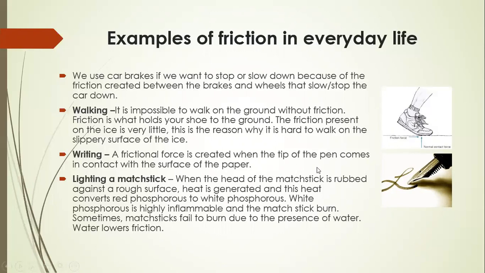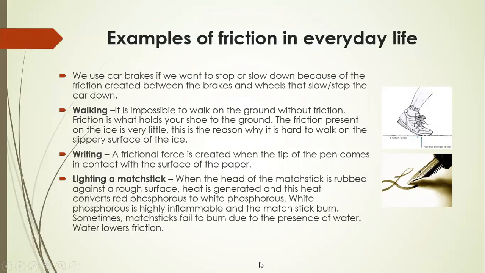Next, writing is always possible due to friction. A frictional force is created when the tip of the pen comes in contact with the surface of the paper. And the next example, lighting a matchstick, is also done using friction.